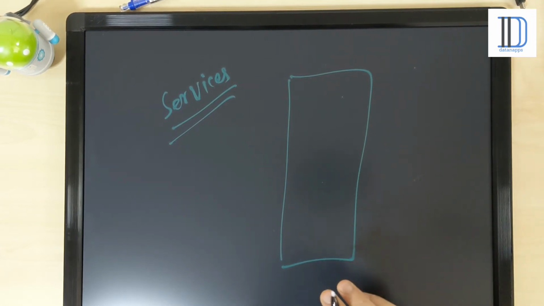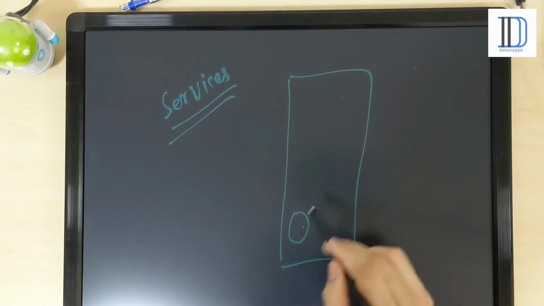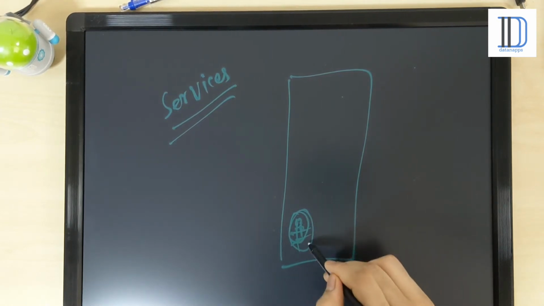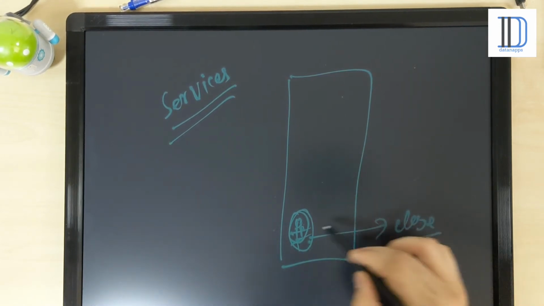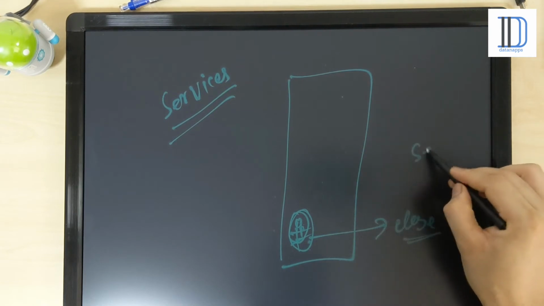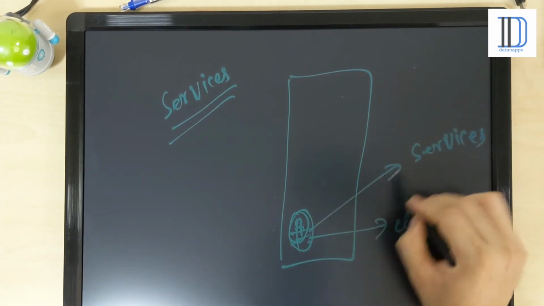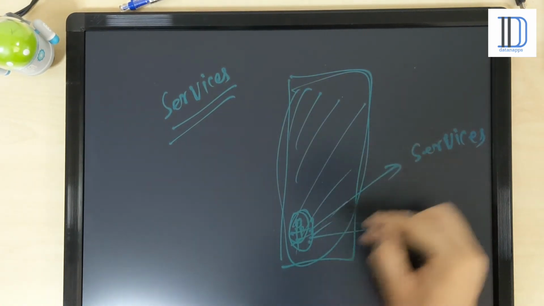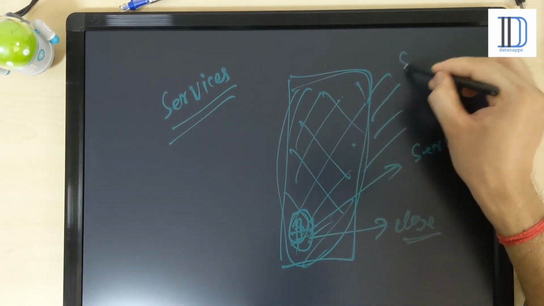Even if the application is running or not, if the user wants to close your application and just closes your app, the service related to it will still run. So all applications are closed, but the related services are running.